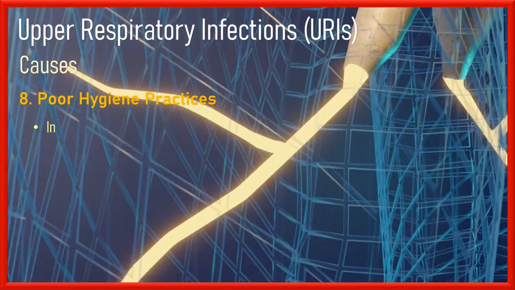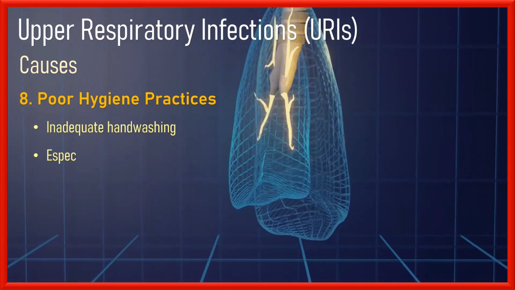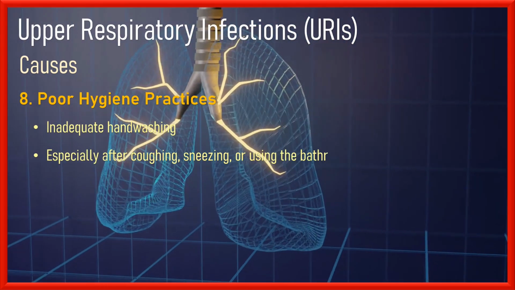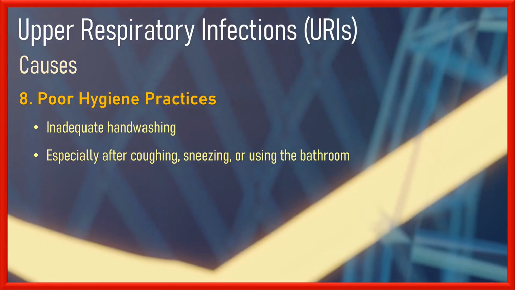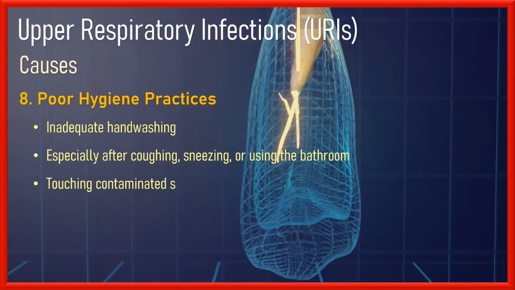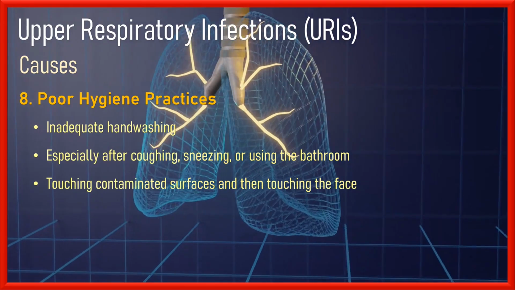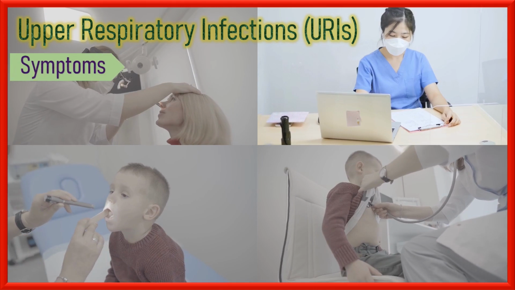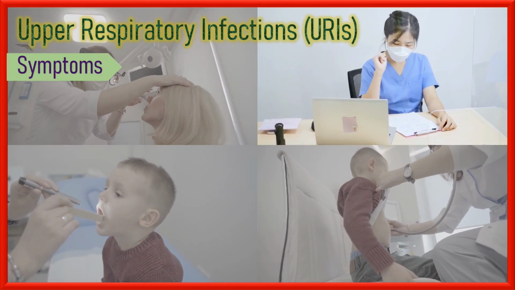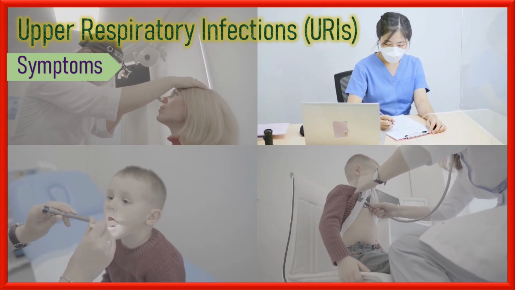Number 8, poor hygiene practices. Inadequate hand washing, particularly after coughing, sneezing, or using the bathroom, can contribute to the spread of upper respiratory infections. Touching contaminated surfaces and then touching the face can introduce pathogens into the respiratory system. Here are some common symptoms and signs of upper respiratory infections and how they occur.